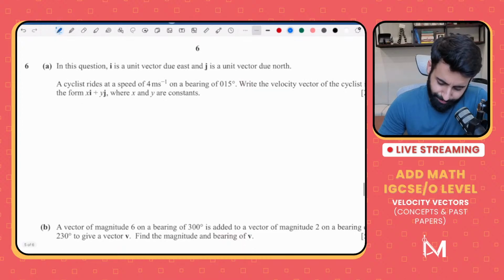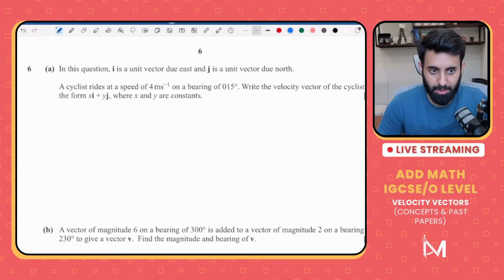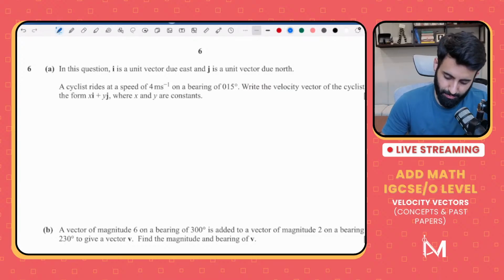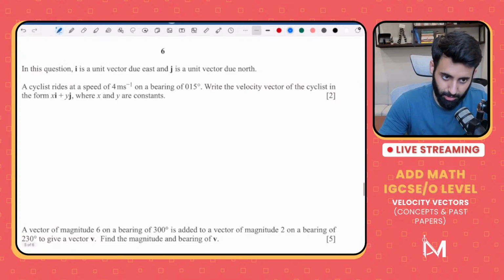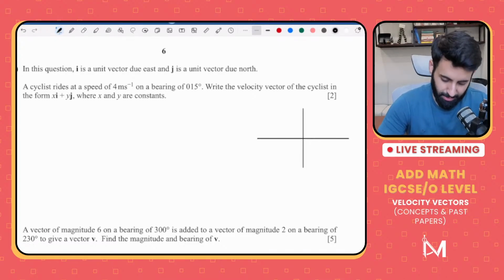Okay. So we have a cyclist who is riding at a speed of 4 meters per second, and the bearing is 15 degrees. It's a 2-mark question, but there's still a decent amount of working involved. So first of all, let's see what quadrant the cyclist is in.